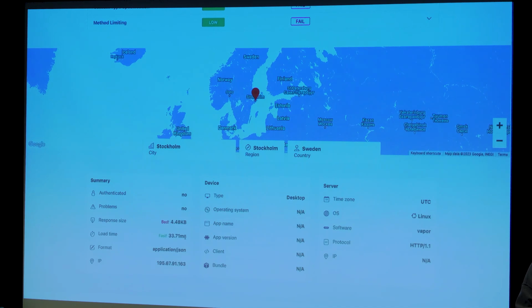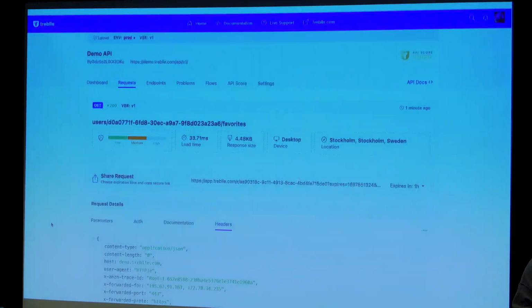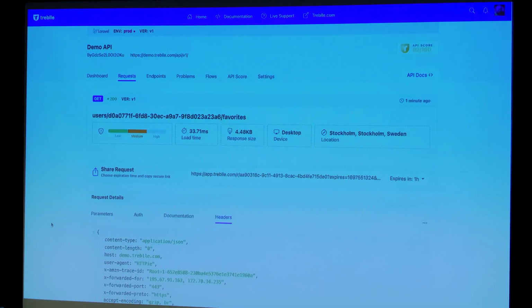It was fast. You can see the response size was a little bit big. Maybe we should look into that one. So what you can do as a developer is, when you're building your API, what I like to do is create a Treblle project for that API. And while I'm building it, I check Treblle. I see, okay, missing these headers. My payload size is a bit big. How do I need to tweak and fine-tune this before I even get it to production?